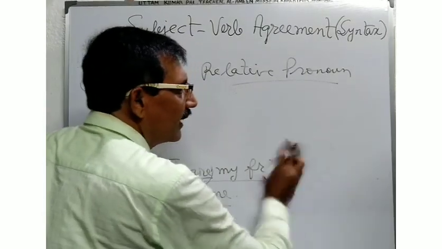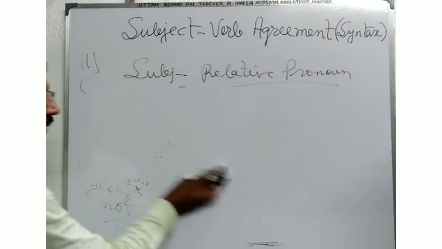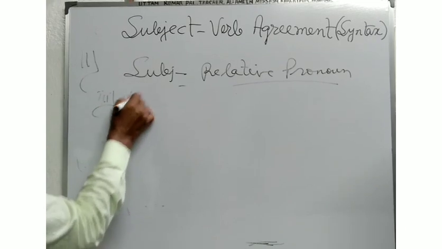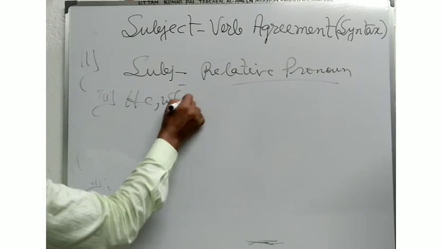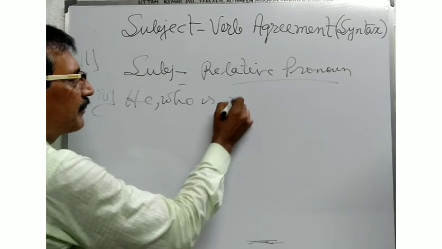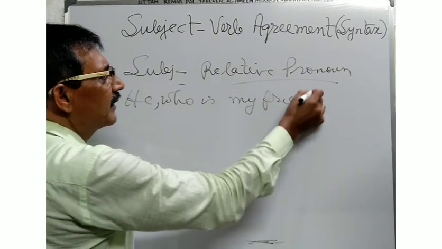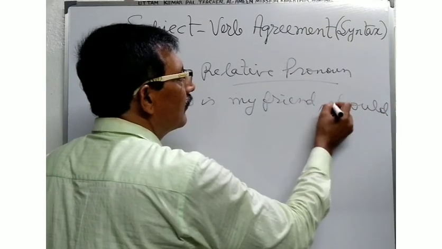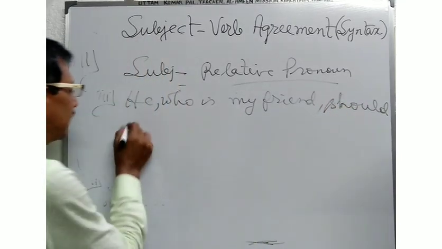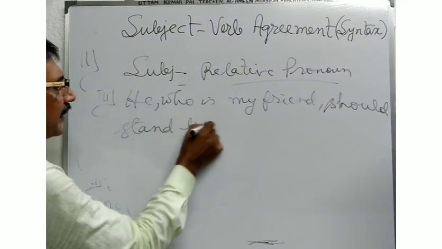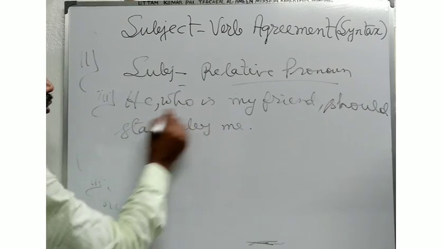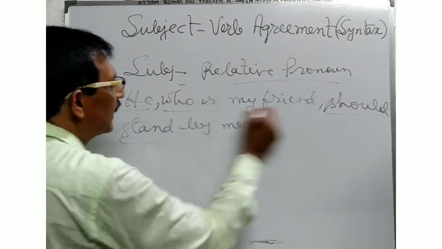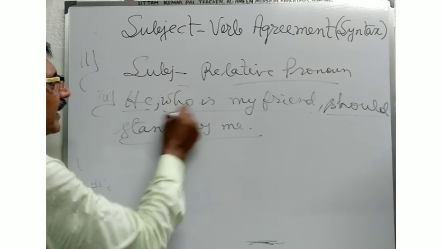Next, in another example: he who is my friend should stand by me. Here he should stand by me is the principal clause. Who is my friend is the relative clause.